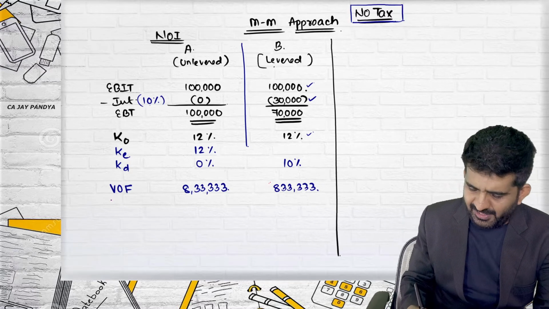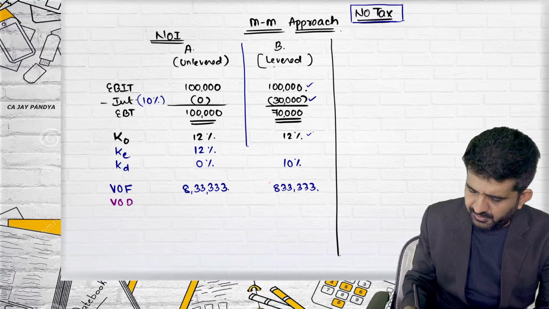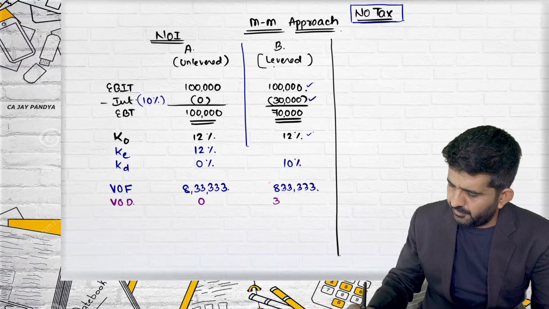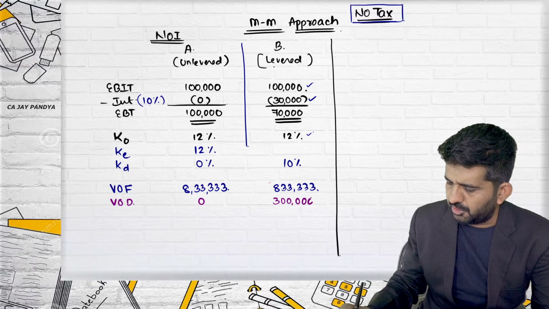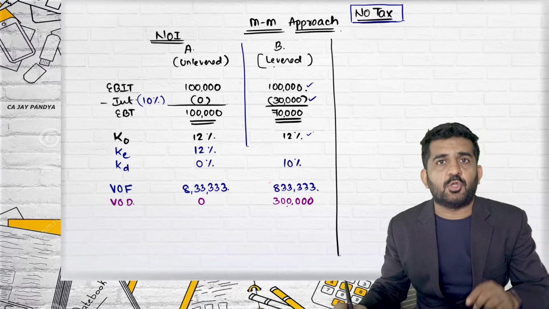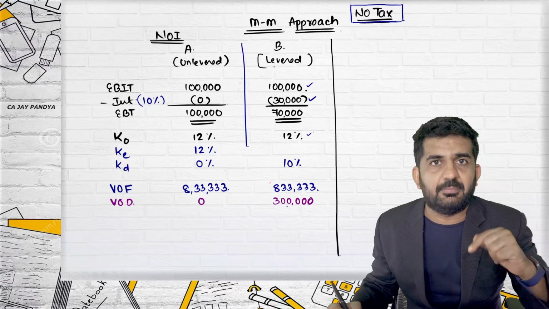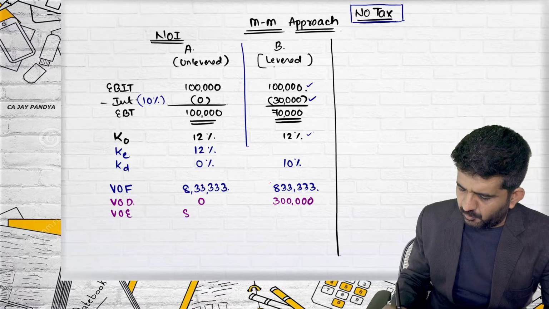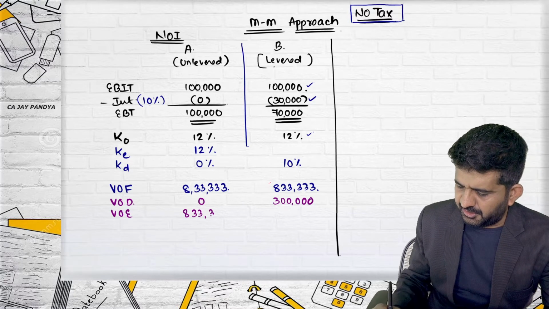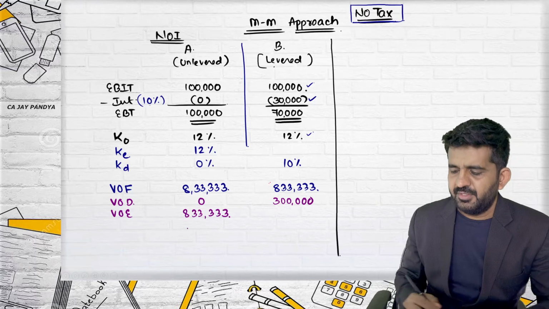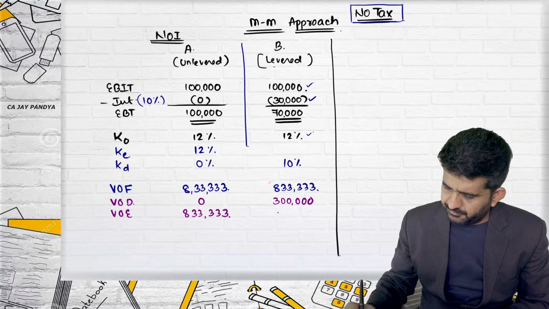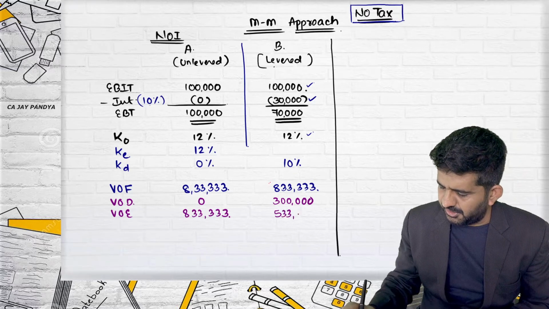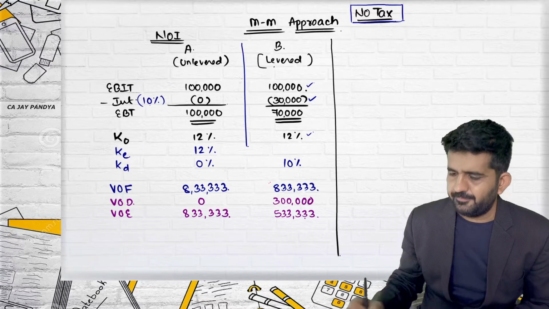What is the value of debt? Here it is 0. Here it is 3 lakhs, or 30,000 divided by 10%, or we already know 3 lakh multiplied by 10% was 30,000. So what will be the value of equity? Here 8,33,333 and here 5,33,333.